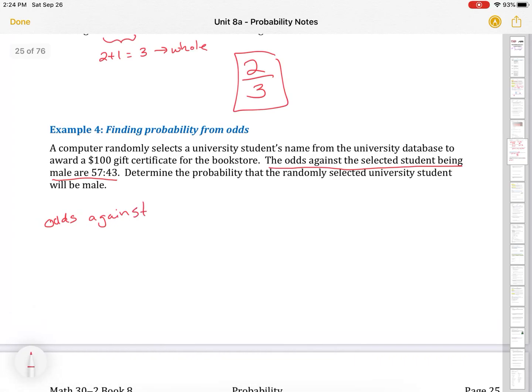Well, the odds against them are, oh, I spelled that wrong. I got distracted. I got an alert on my computer.